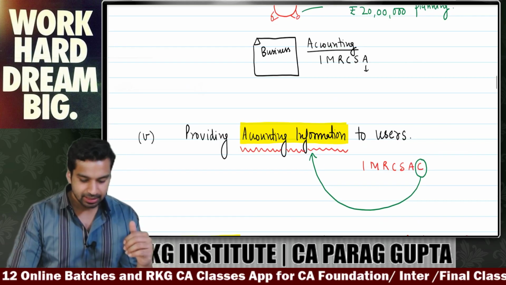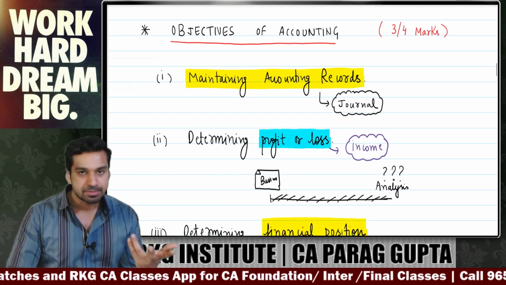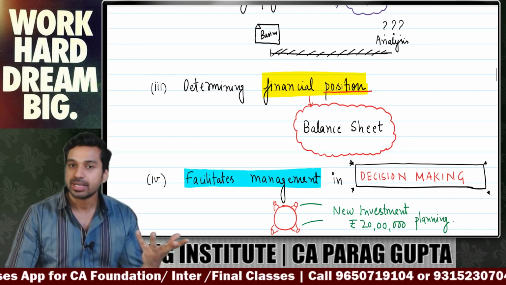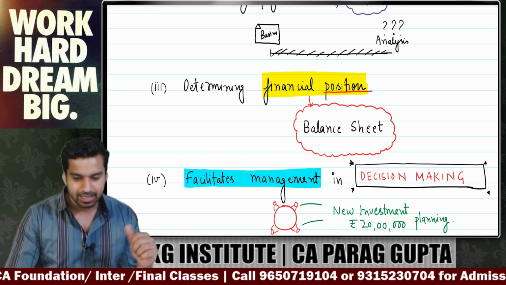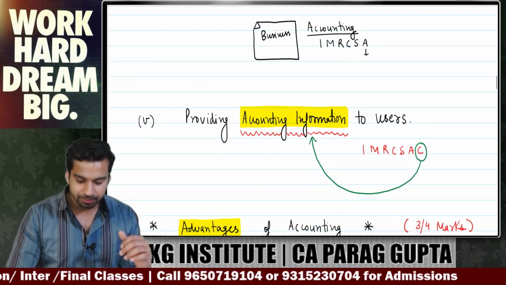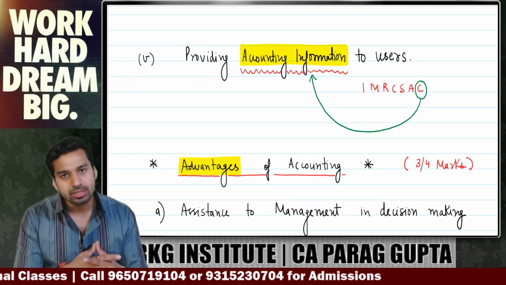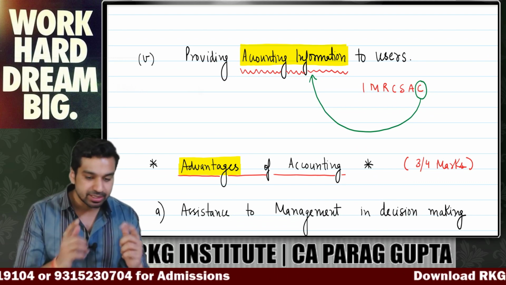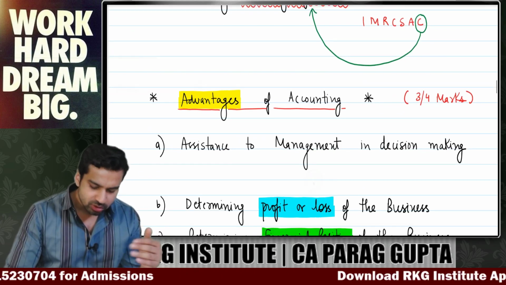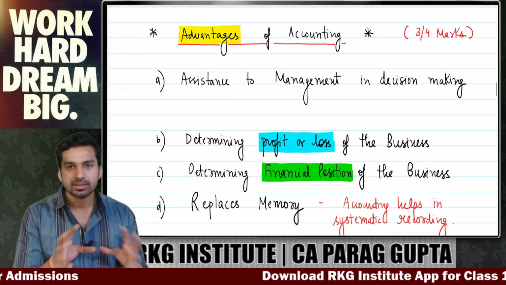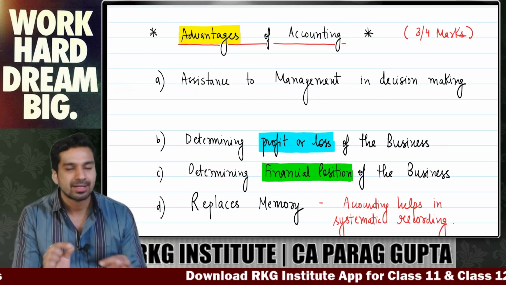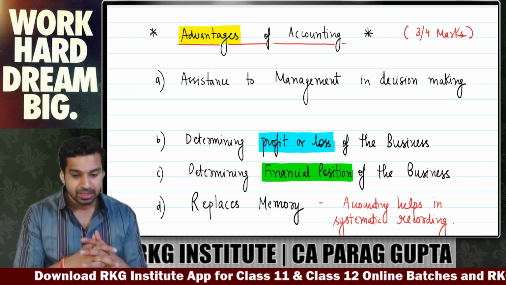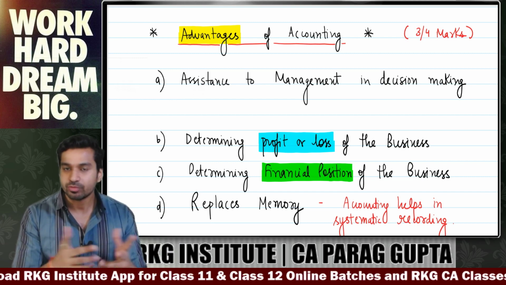Let's revise it. Number 1, it helps in maintaining records. We can determine the profit or loss. It helps in determining financial position. It helps the management in decision making, and it provides accounting information to the user. These are the objectives. Now the question may ask, what are the advantages of accounting? So you can use almost the same points, but just twist the language here and there. Like, what are the advantages? It helps the management, same point. It helps in determining profit or loss of the business, same point.